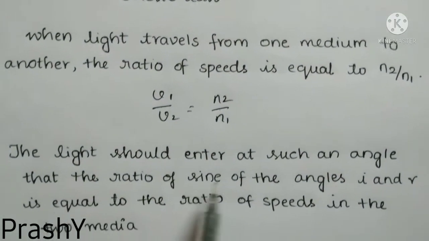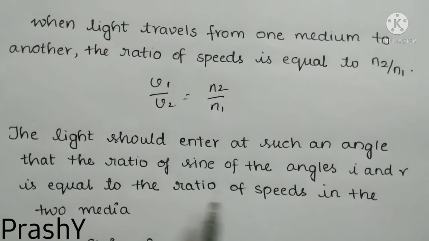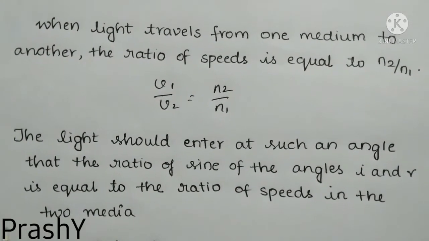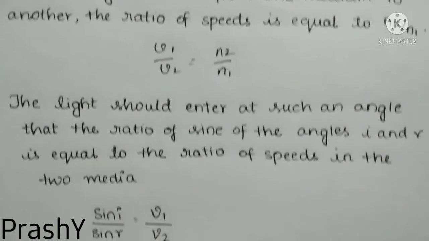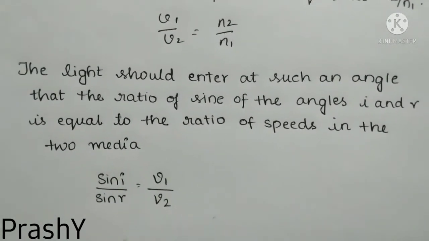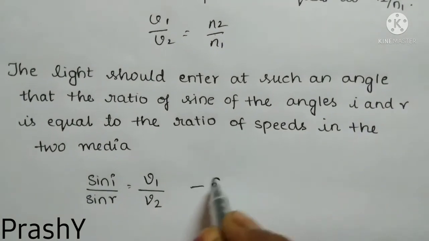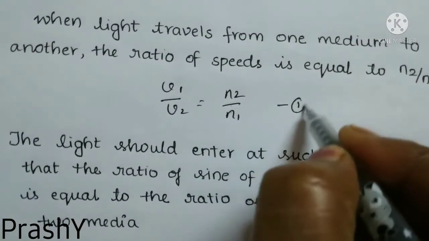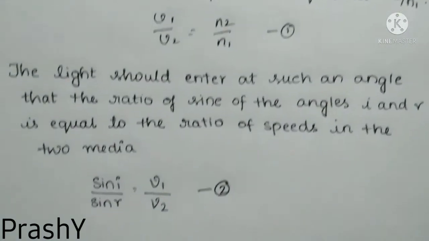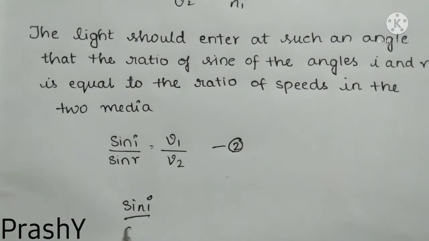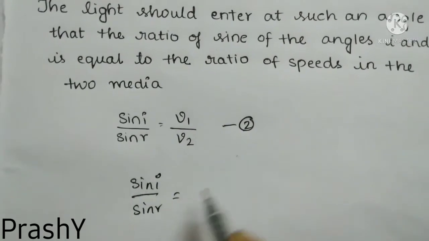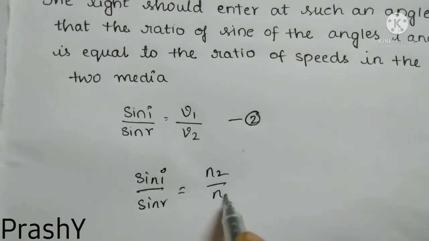The light should enter at such an angle that the ratio of sine of angles I and R is equal to the ratio of speeds in the two media. Sin I by sin R is equal to V1 by V2. Let us take this as equation number 2. So this will be our equation number 1. So from 1 and 2 we will get that sin I by sin R is equal to N2 by N1.